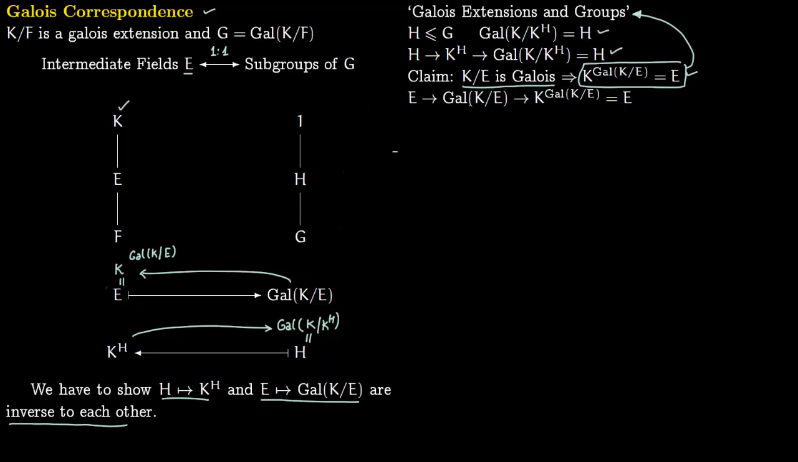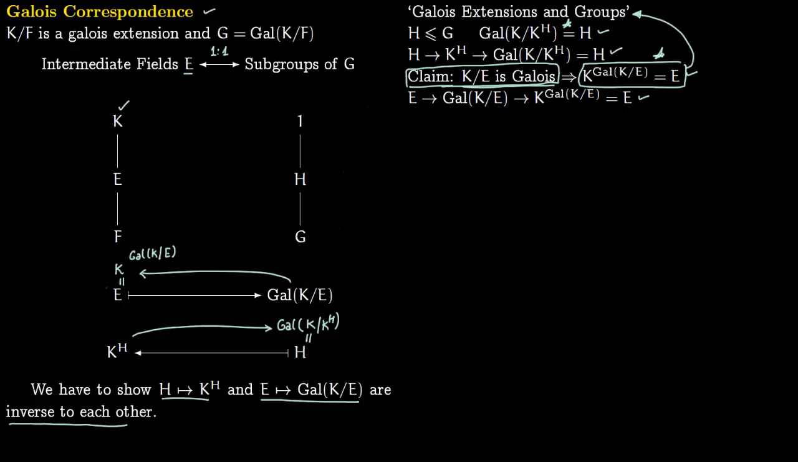So E goes to this Galois group, which is the group of automorphisms of K which fix E, and from here if you go back you will just get E, that is, the fixed field of the group of automorphisms of K which fix E is just E. So this is our claim. We have to prove this. If we prove this, the rest just follows from this lecture. These two results are in this lecture.